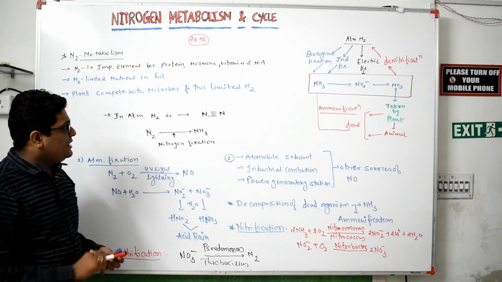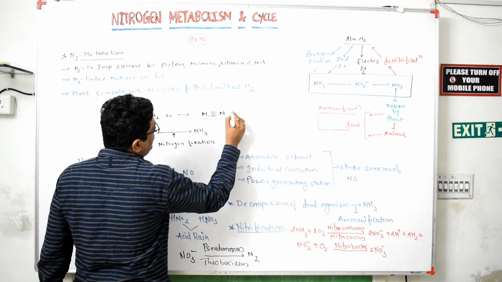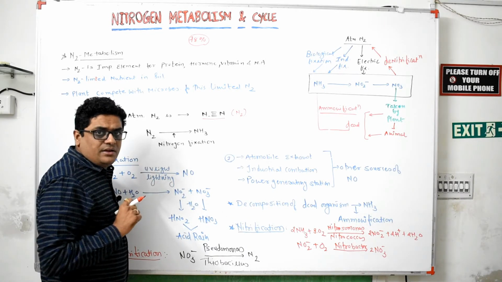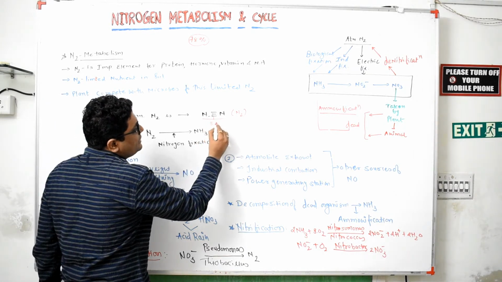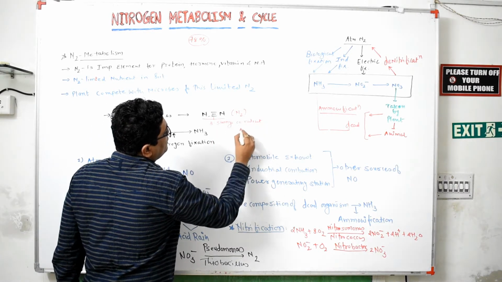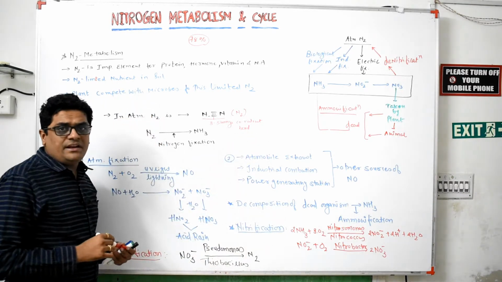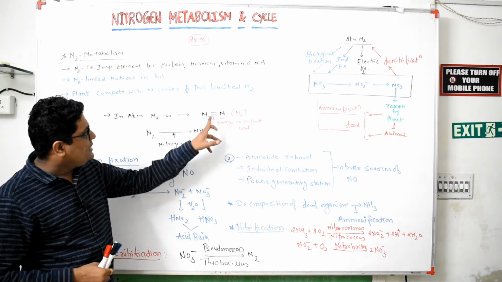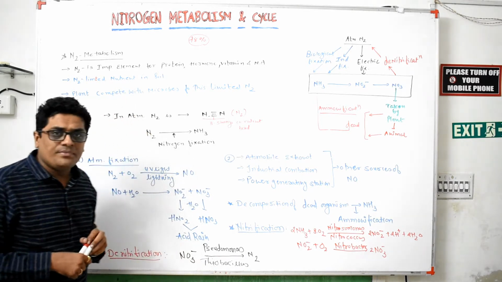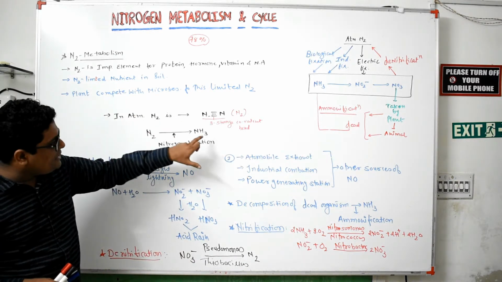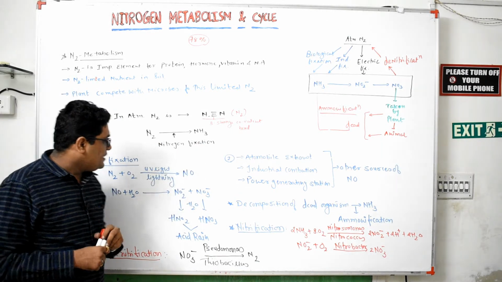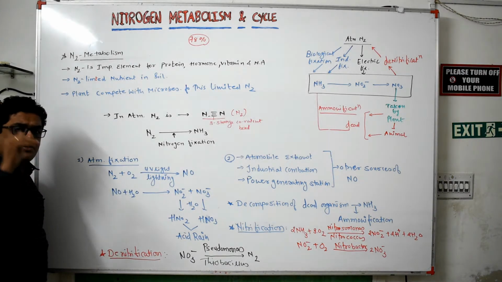The nitrogen available in the atmosphere is in the form of N2, that is, two nitrogen atoms joined together with the help of three strong covalent bonds. This nitrogen is converted into ammonia, and that process is known as nitrogen fixation. Clear? Now, there are different ways by which nitrogen is fixed into the soil.